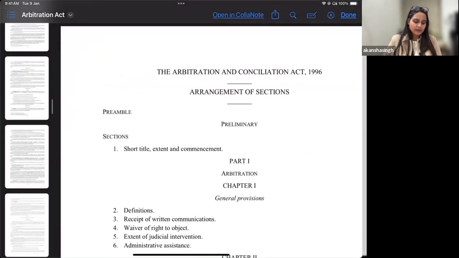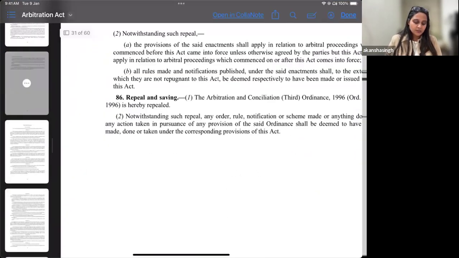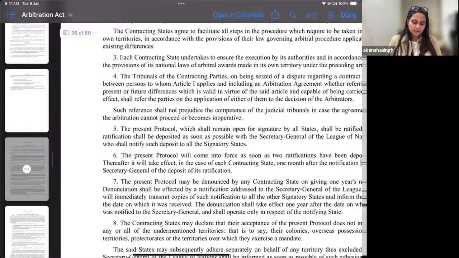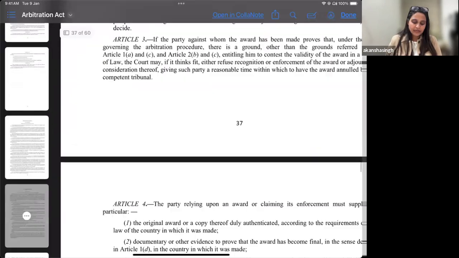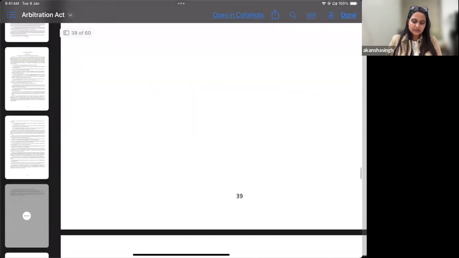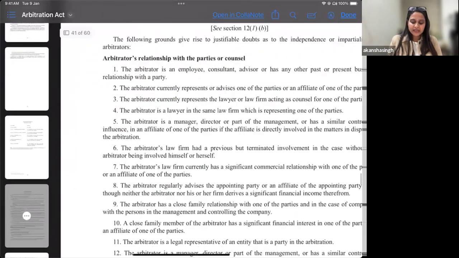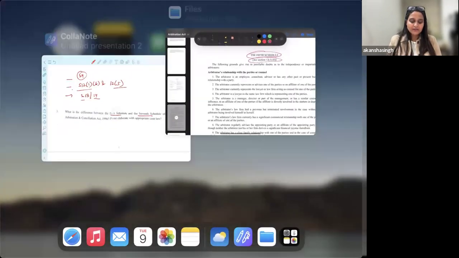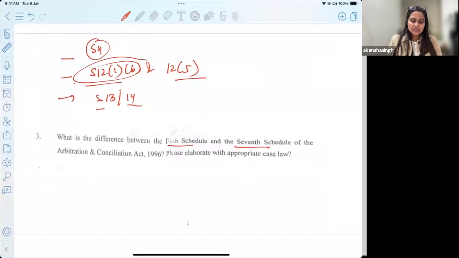Those grounds have been laid down under this particular schedule. So schedule 5, if we go there, you will find that it lays down certain grounds. Schedule 5 specifically is read with 12(1)(b). This is read with schedule 5, and 12(5) is read with schedule 7.